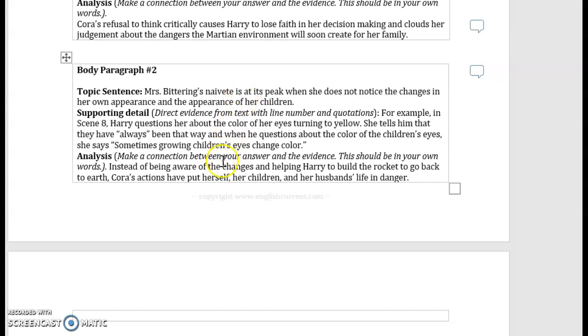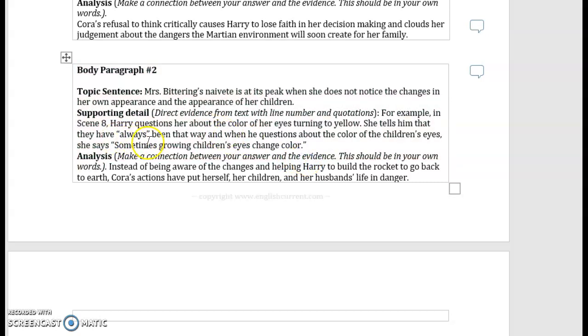And so then again, I have my direct text evidence. For example, in scene 8, Harry questions her about the color of her eyes turning to yellow. She tells him that they have always been that way. When he questions about the color of the children's eyes, she says, "sometimes growing children's eyes change colors."